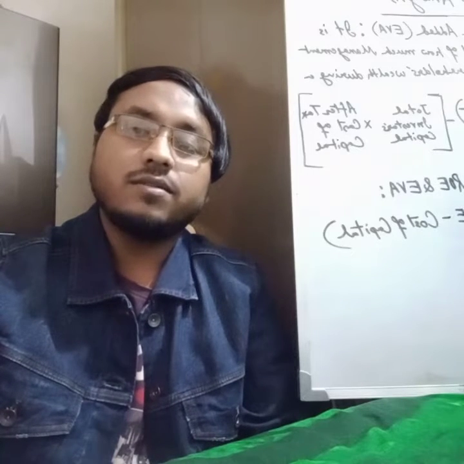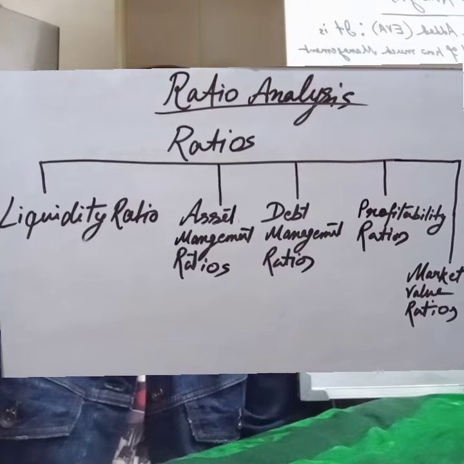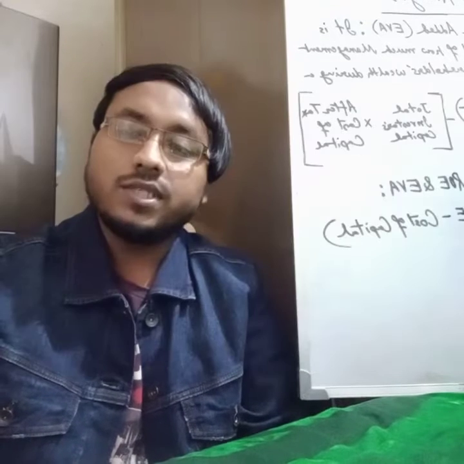I have divided the ratios into 5 categories. As you can see here in the chart, number 1 is liquidity ratio, number 2 is asset management ratio, number 3 is debt management ratio, number 4 is profitability ratio, and finally, market value ratio. The first one is liquidity ratio.